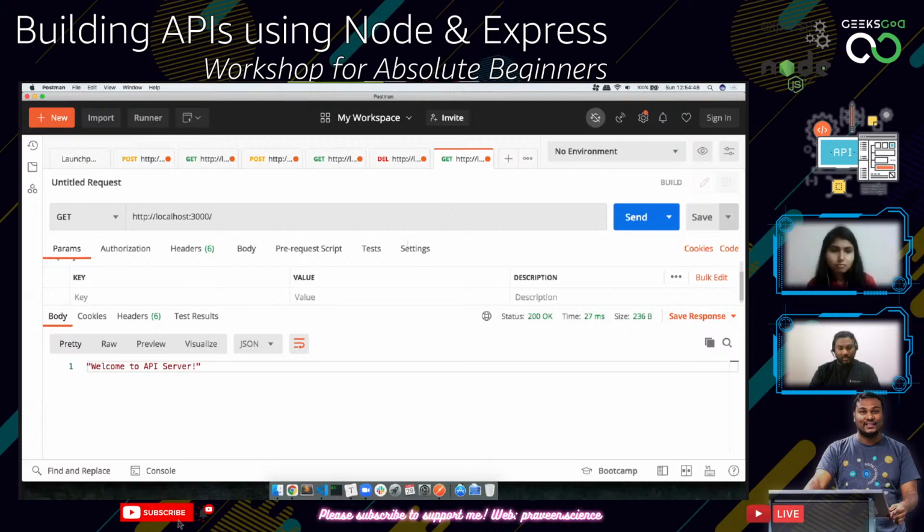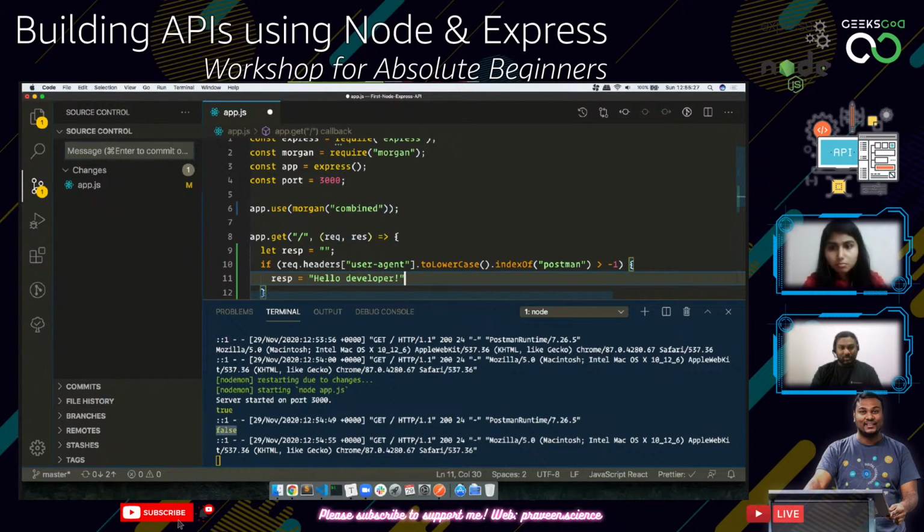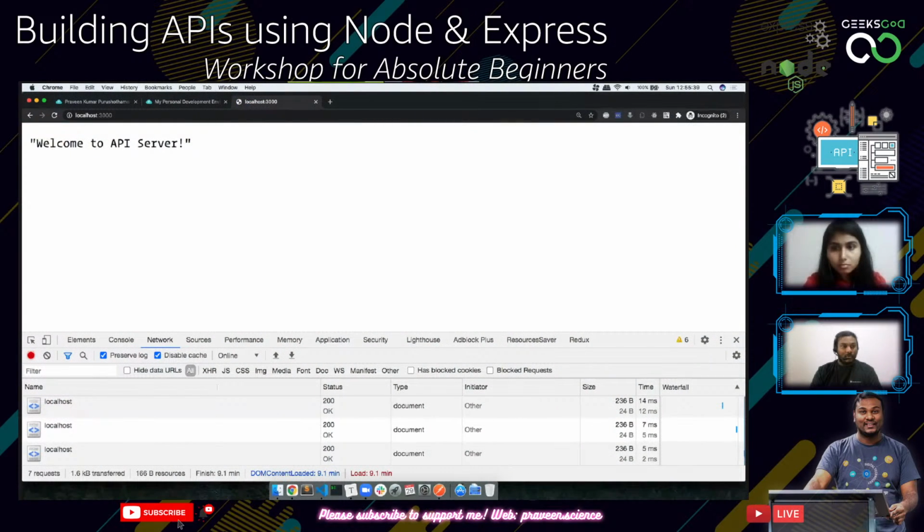So what I'm going to do now is create a variable called let response, and the response is going to be welcome to API server. But before that, I want to do an if condition. If Postman is set, in that case, resp will be hello developer, and then I'm going to replace this whole thing with resp and add it here. Now if I save this, it says server started. I refresh this page and I get welcome to API server. When I go to Postman and send this, it says hello developer.